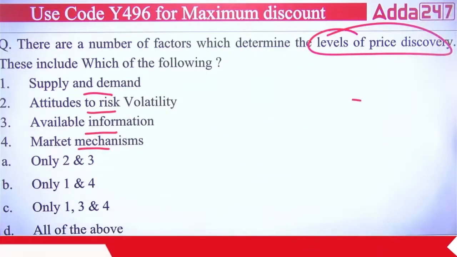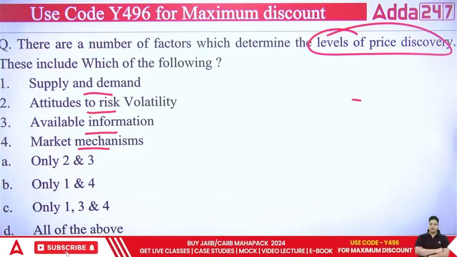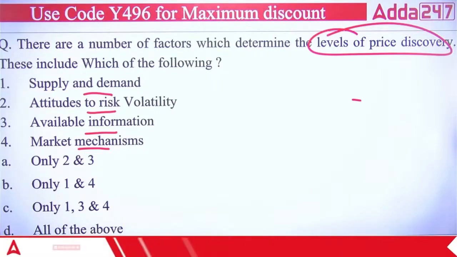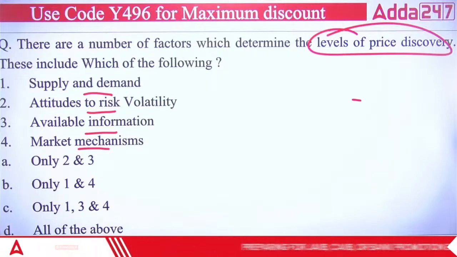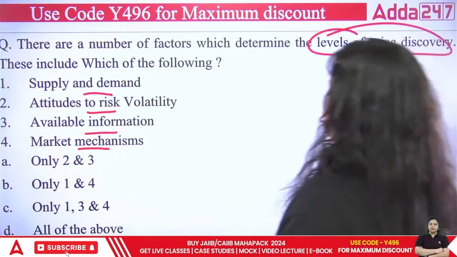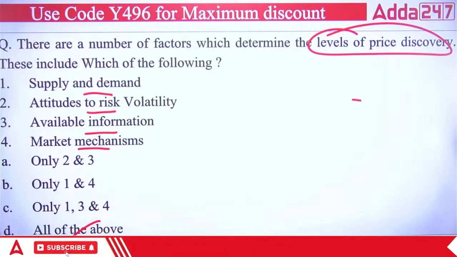A, B, C or D? Okay, so right answer is D, all of the above.